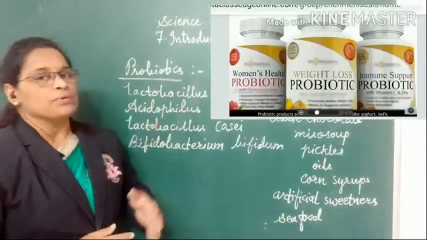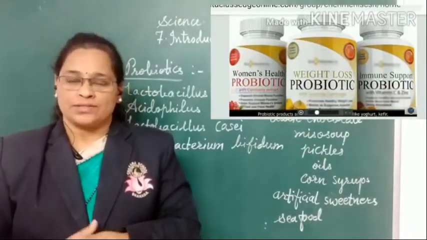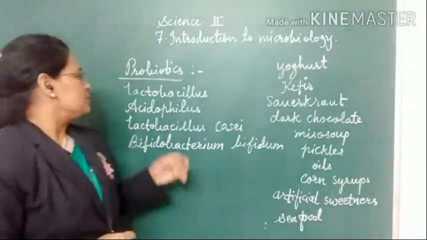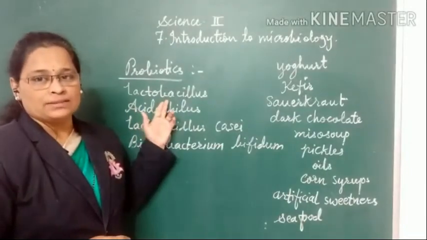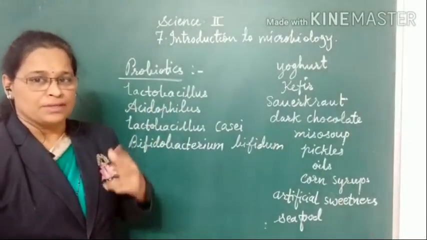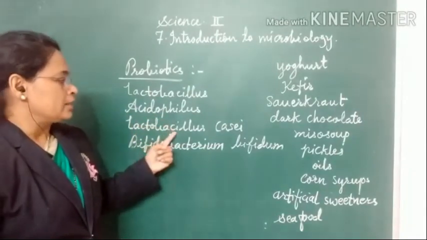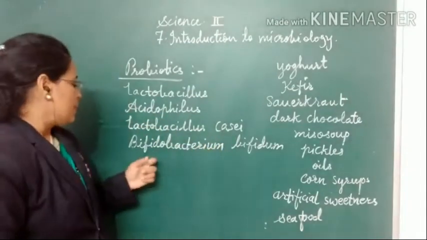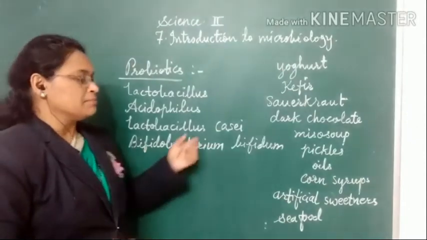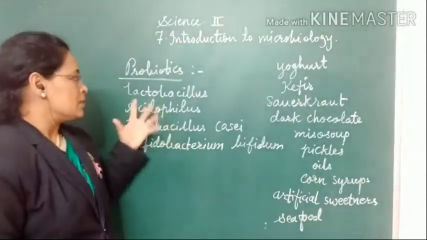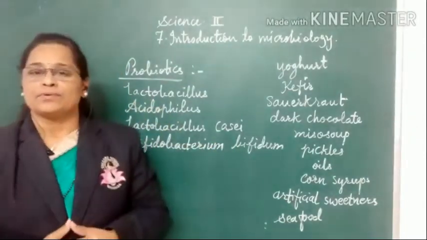Now what is meant by probiotics? Probiotics are the active bacteria. Examples of these are Lactobacillus. I hope you may be repeating after me in your mind. Lactobacillus acidophilus, Lactobacillus casei, then Bifidobacterium bifidum. So these are some of the names of probiotics.